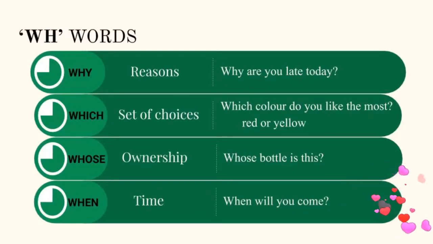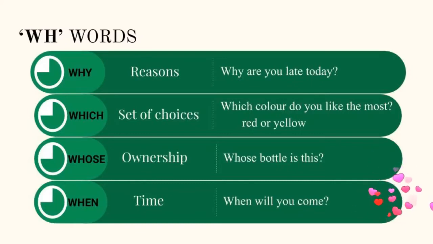And the next one is whose, asking about ownership. For example, whose bottle is this? Whose eraser is this? Let us take an example in our class. Definitely if we find something in our class like a pencil or eraser, scale, sharpener, our first question will be whose sharpener is this? Whose scale is this? Because we don't know whose particular object it is. So that's why we are asking, like whose pencil, whose eraser, whose scale.